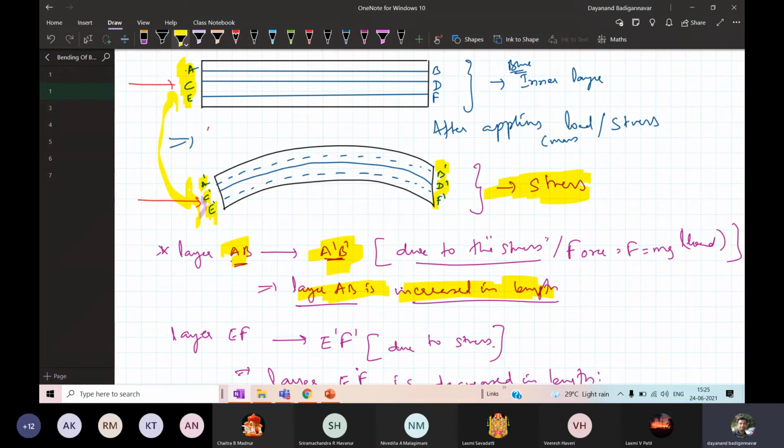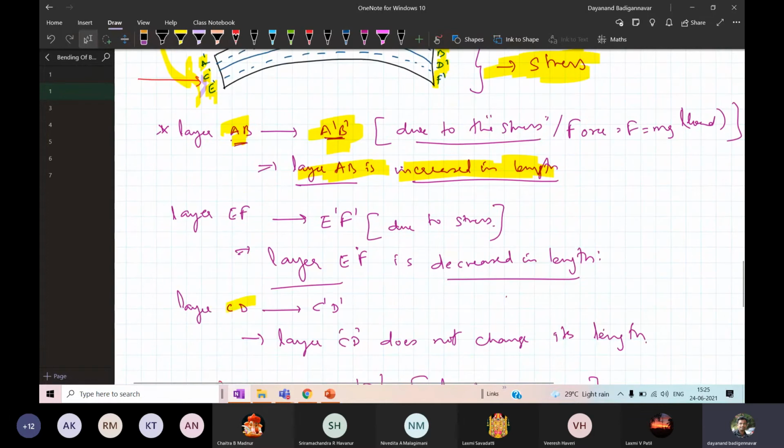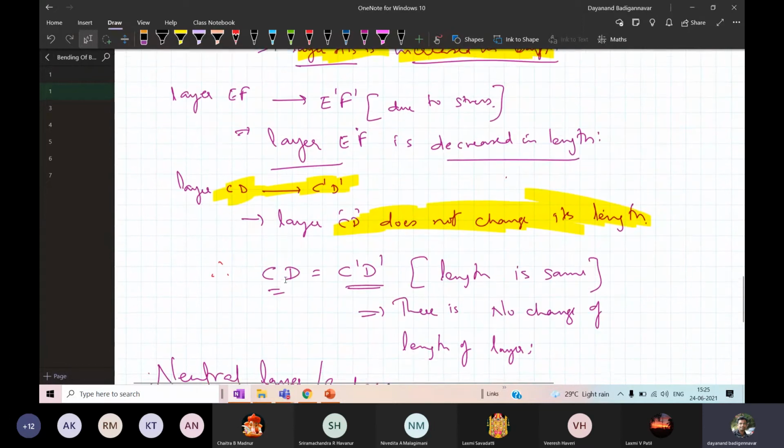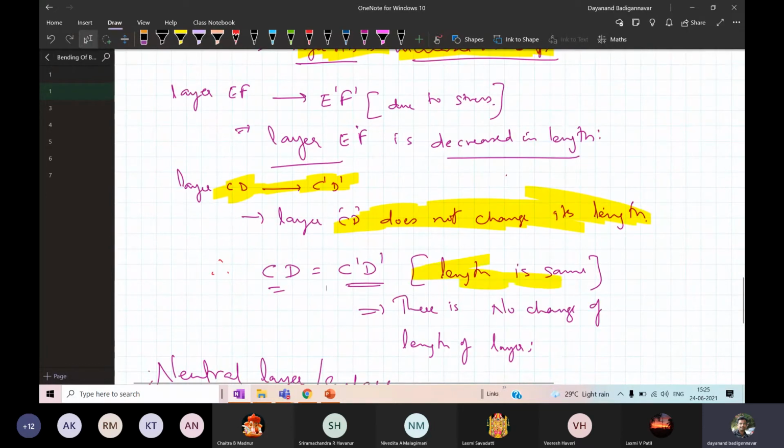So under the stress, some layers will increase in length, and some layers will decrease in length. For example, AB gets changed to A dash, B dash, and there is an increase in length. Some layers, like EF, decrease in length as they shift to E dash, F dash, while some layers don't have any change in their length. CD does not change in its length. Therefore, the length is the same.